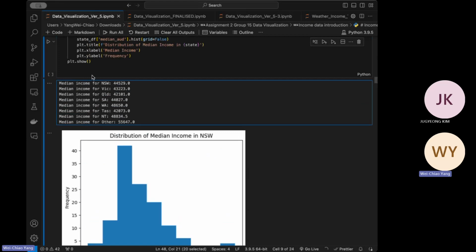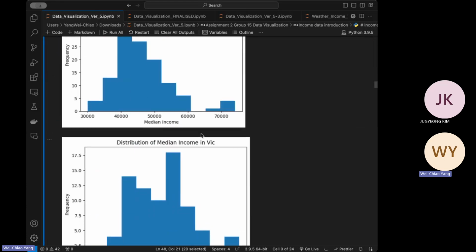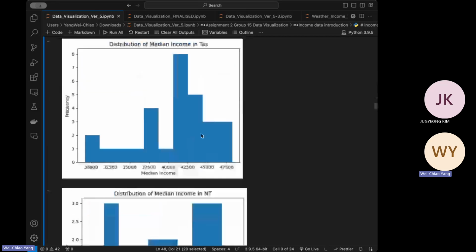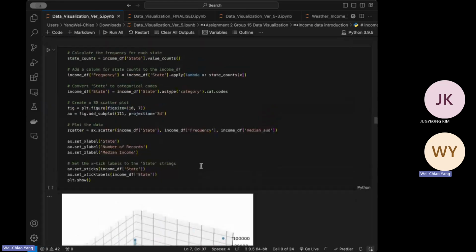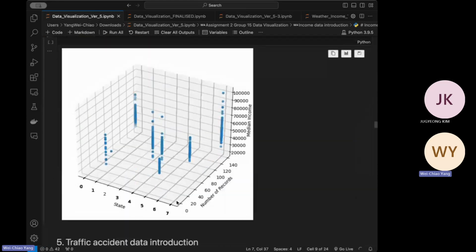And there are New South Wales, Victoria, Queensland, South Australia, West Australia, Tasmania, and North Territory. Because ACT only has one data set in this data, so we include it in others. And this is also the distribution of data.